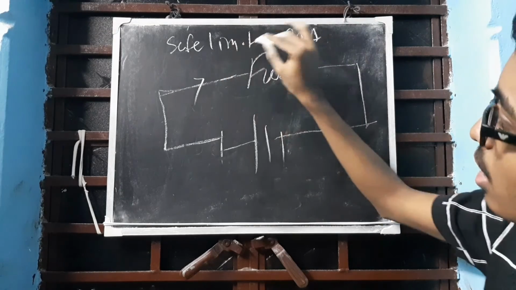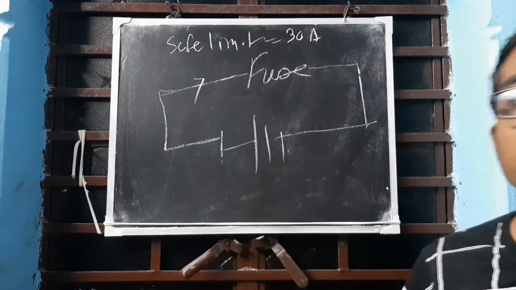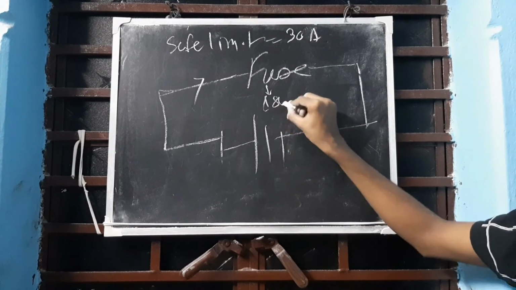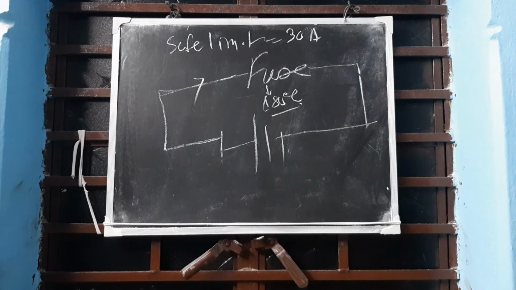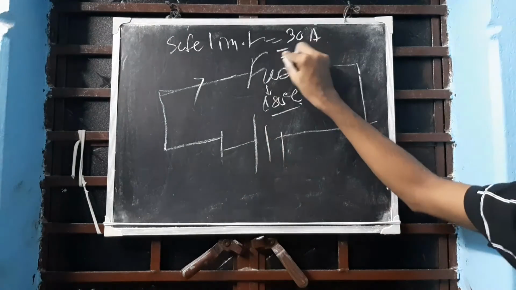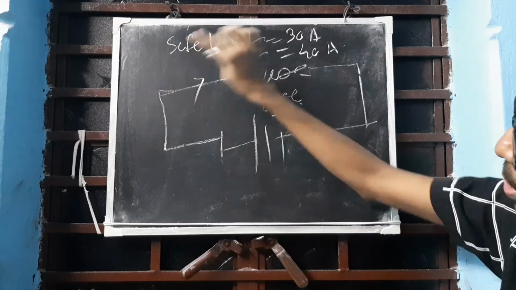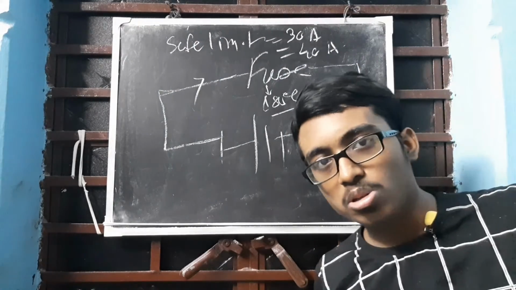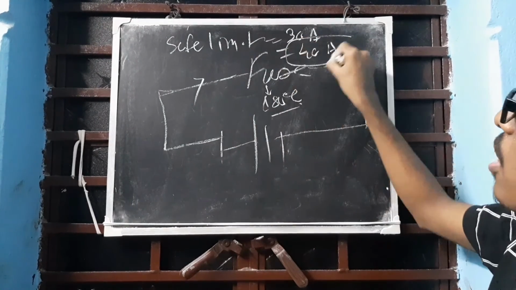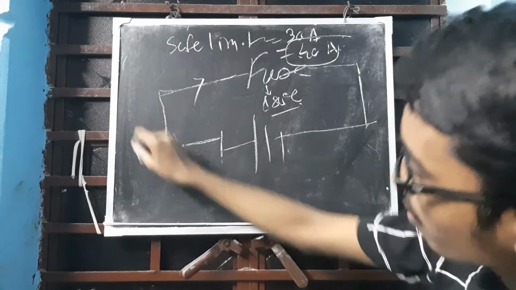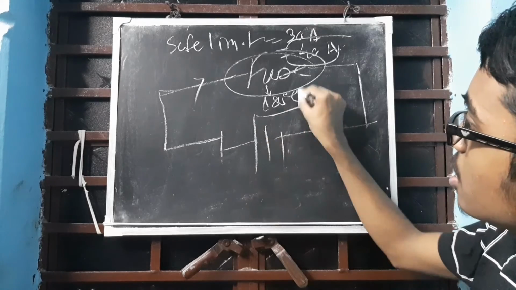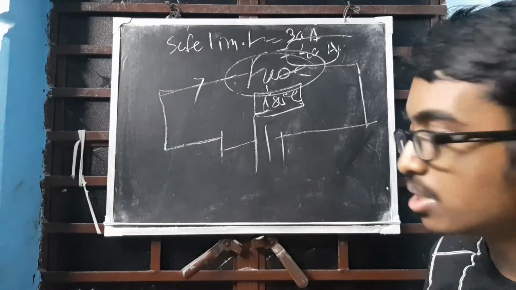Now it is flowing 30 ampere, no problem, current will flow. This fuse has a melting point of around 180 degrees Celsius. Solder generally has a melting point of 180 degrees Celsius. So if the 30 ampere exceeds to 40 ampere, the temperature will increase, right? The fuse works on the principle of heating effect of current. I am talking about so much physics. Anyway, heating will start, so this wire will get heated up. As it reaches this temperature, it will melt.